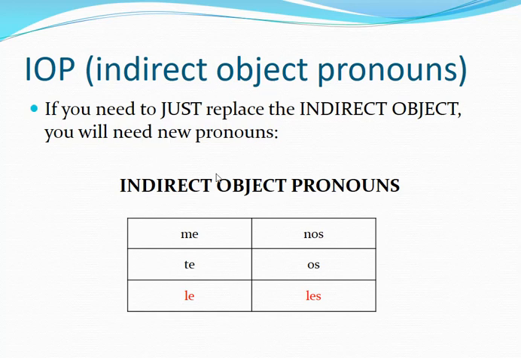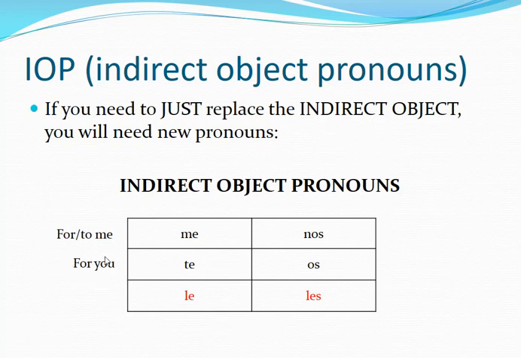Okay, so then if we just have to replace the indirect object, these are going to be the new pronouns that we're going to be using now. You'll see more examples in a second, but these are the indirect object pronouns, very similar to the direct ones. Me, te, le, nos, os, les. When someone is doing something for me or to me, me. Someone is doing whatever to you, for you.